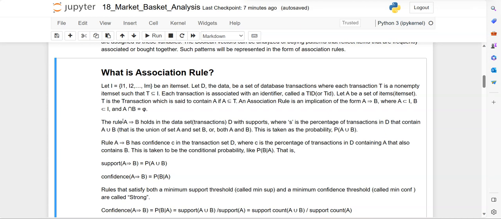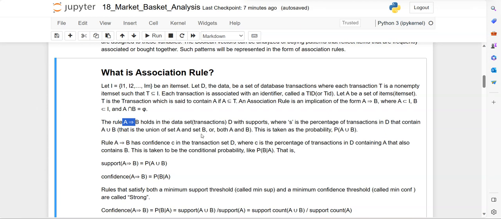This rule indicates the dataset transactions, and this rule has the support. Support is the percentage of transactions in D which contain A union B, that means items from both A and B. And this rule has to be satisfied with the condition.